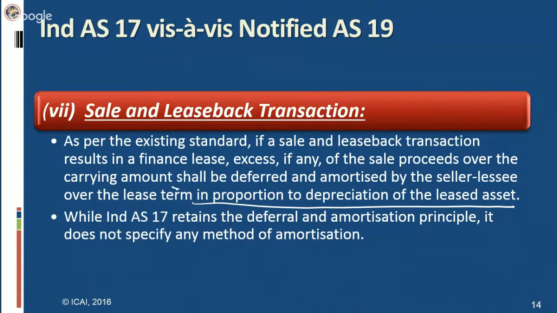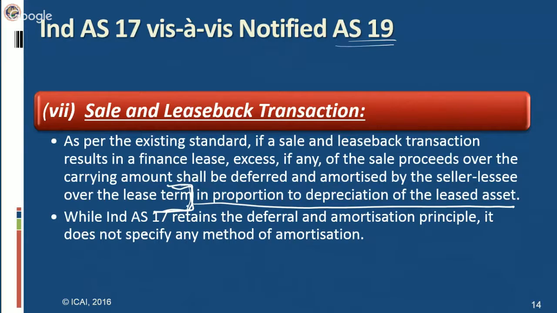Till this area, the definition is same in AS 17 and as per AS 19. AS 17 also says if a sale and leaseback transaction results in a finance lease, excess if any of the sale proceeds over the carrying amount shall be deferred and amortized by the seller lessee over the lease term. AS 17 stops at this place.